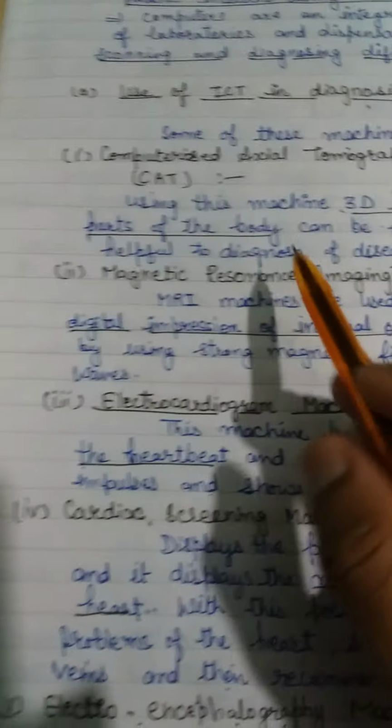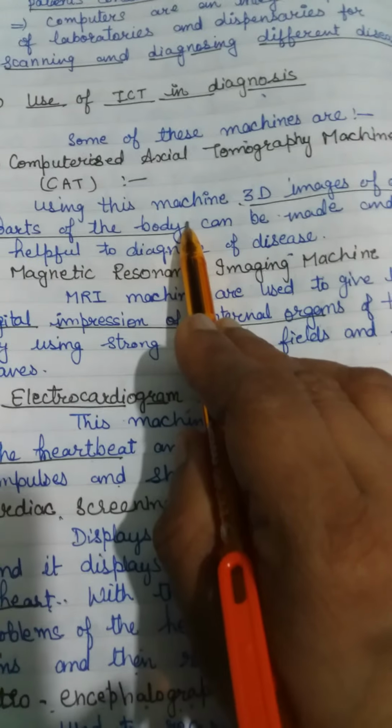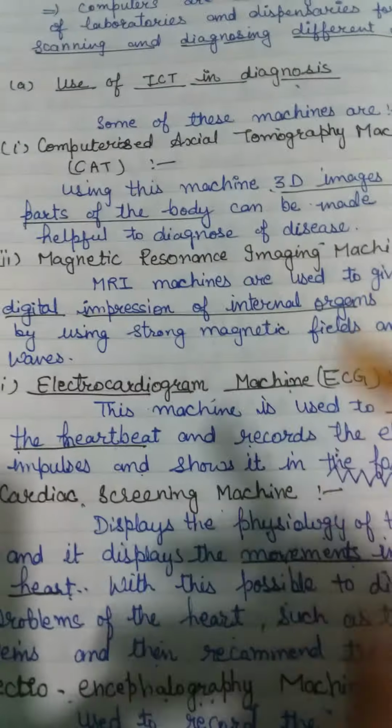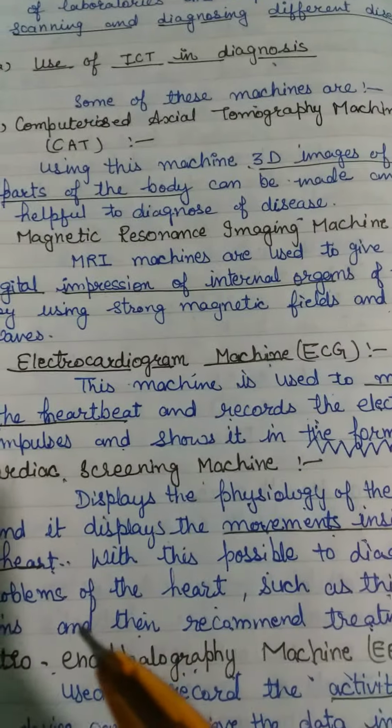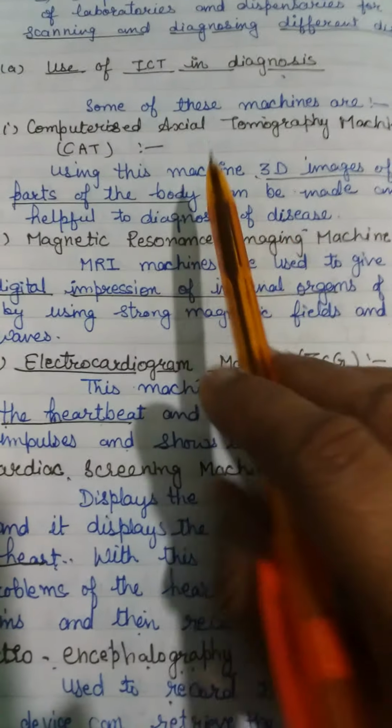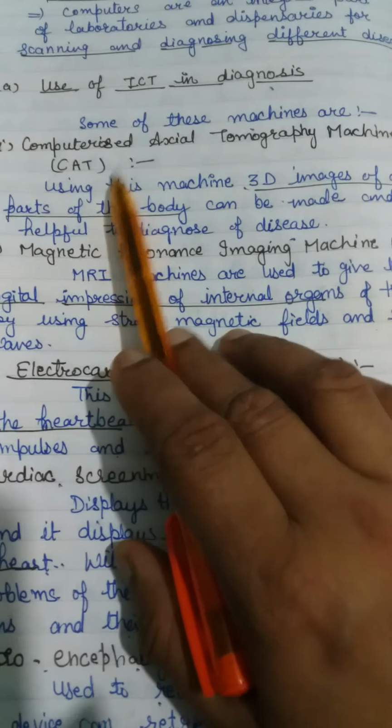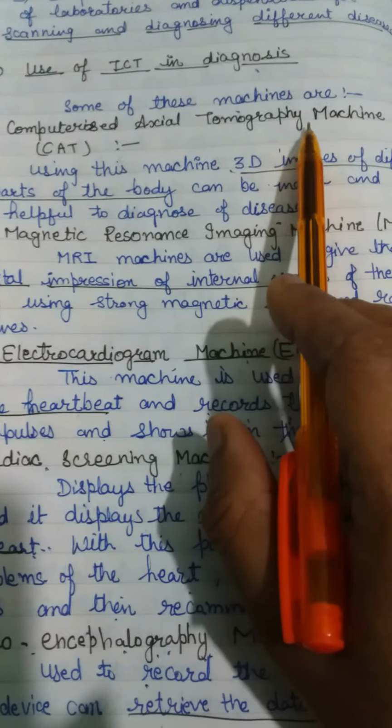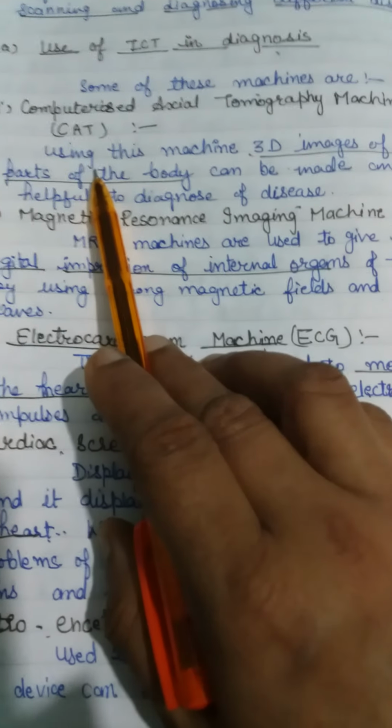Now come to the operations of these machines, how these machines work. First we discuss the computerized axial tomography machine, CAT. Learn the full form also.